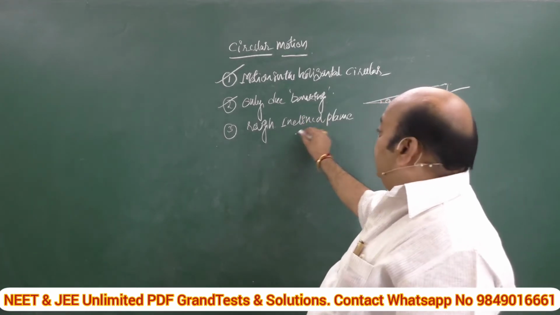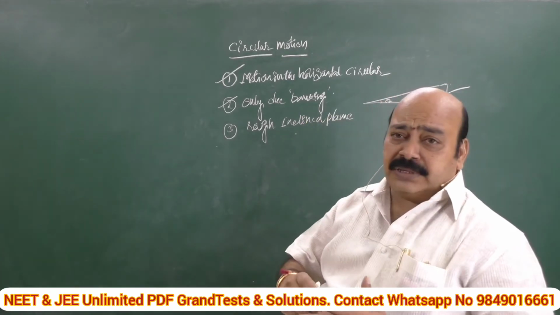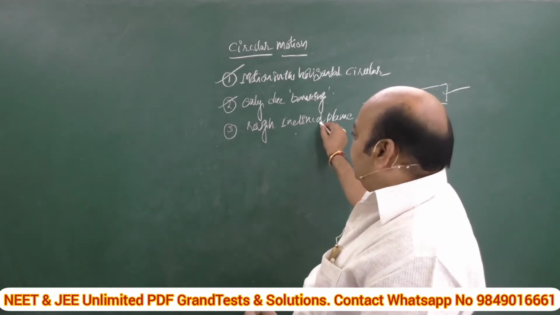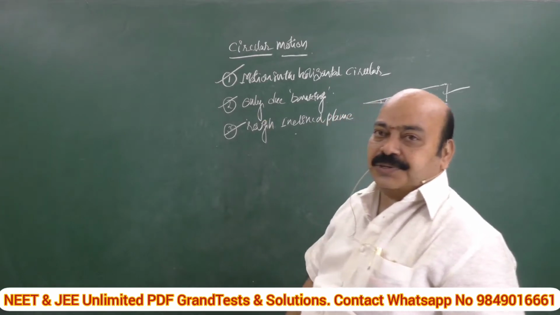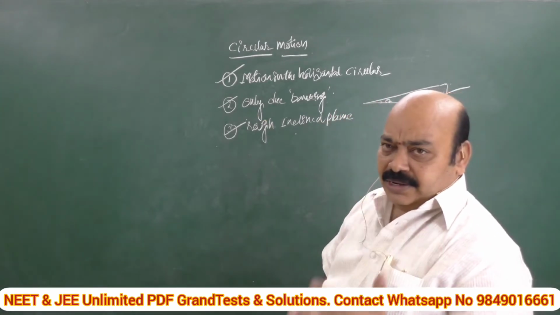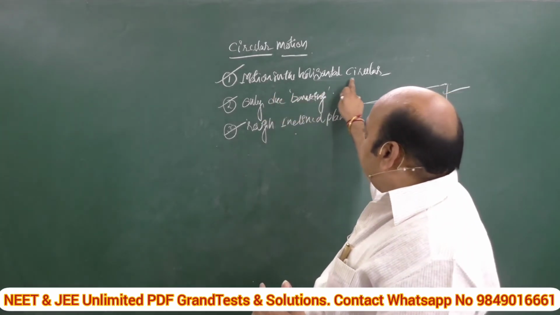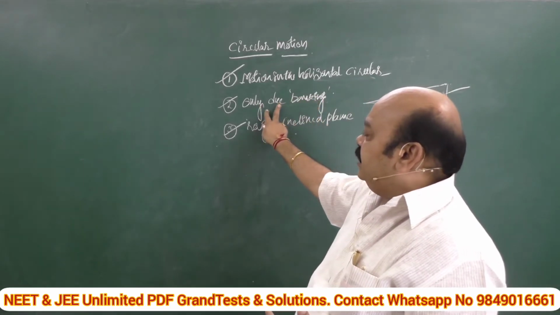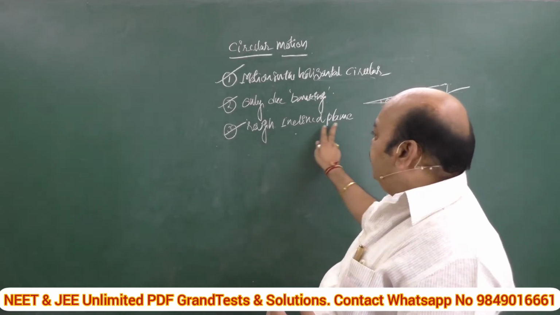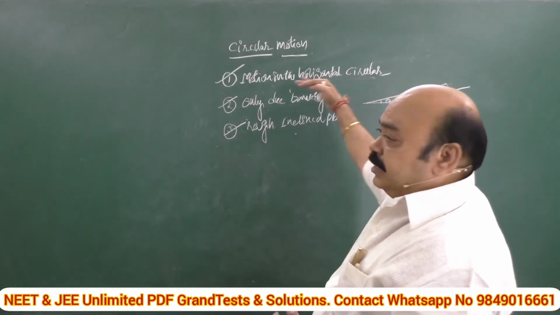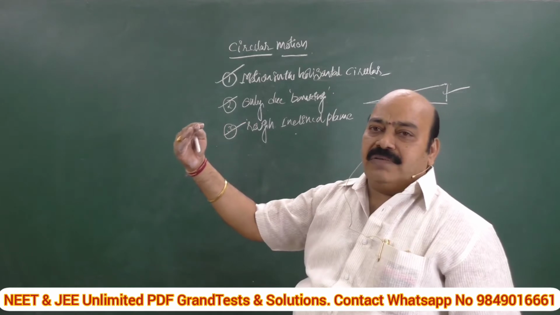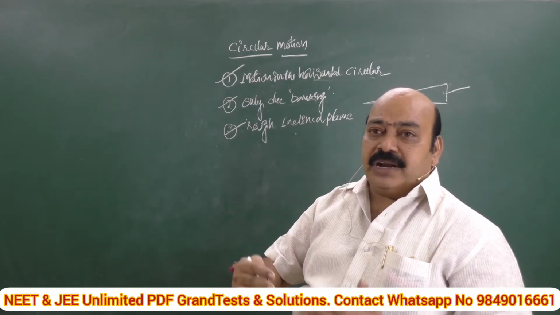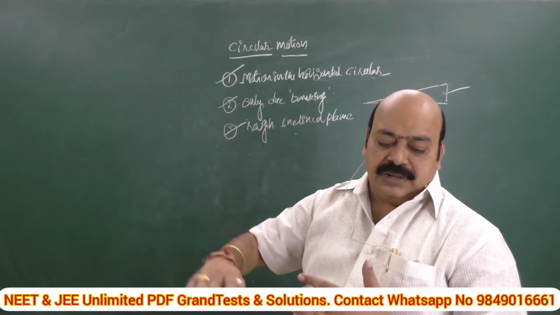The third case is if the inclined plane is associated with friction, that means a rough inclined plane. What about this rough inclined plane? This is the third case. Once again, we are going to study three cases. Number one, motion on a horizontal circular road. Number two, motion on banking and the effect of banking. Number three, a rough inclined plane. While traveling on a rough inclined plane, how do we travel safely, and what is the maximum limit of velocity beyond which there is possibility of skidding and falling down.